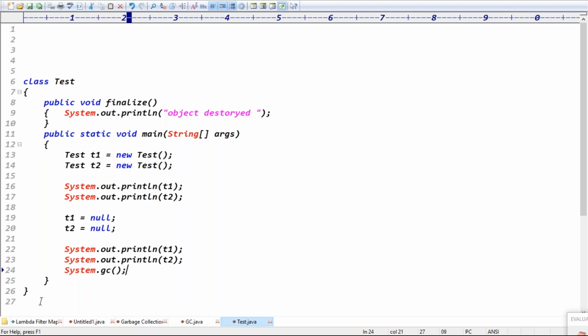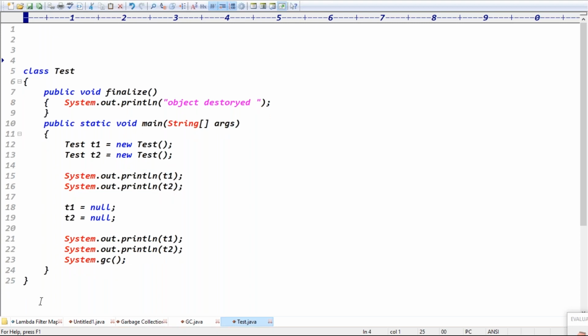Because T1 has a null value and T2 has a null value, but before giving them null values, it is not getting executed.